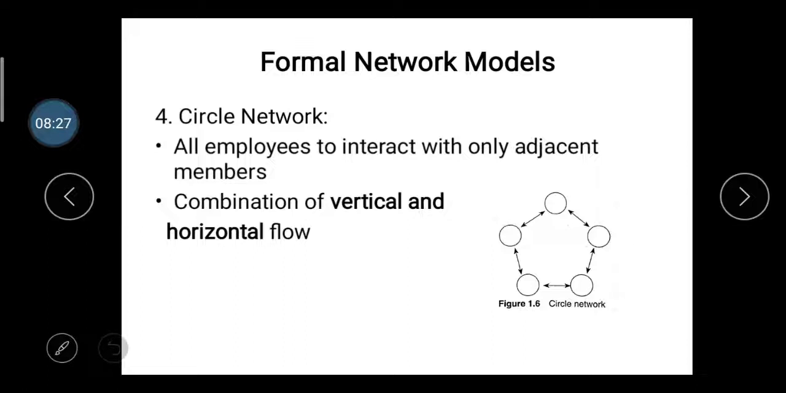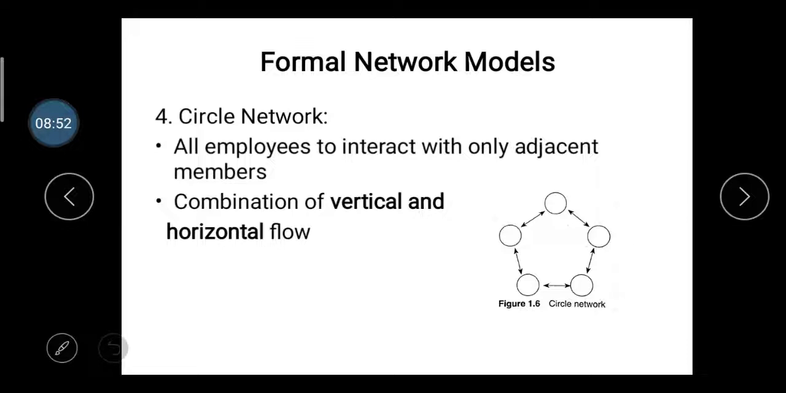So they can use this type of, we can say, circle network. In the circle network they can easily communicate with each other and share their ideas, their views, their knowledge. So the overall development of the project and of the organization is very high.